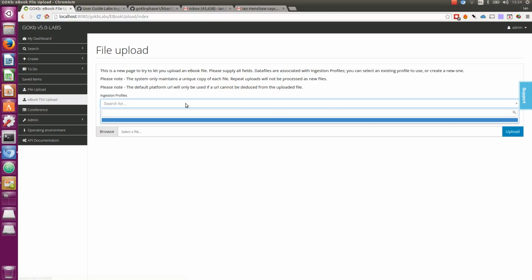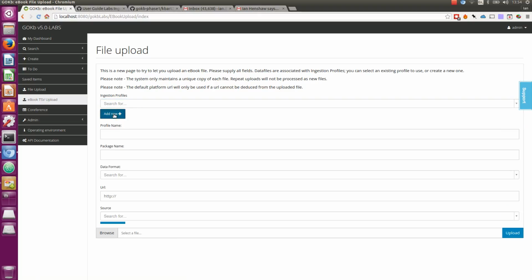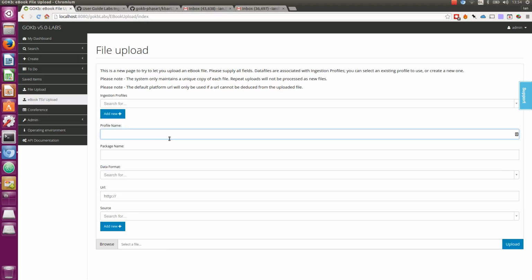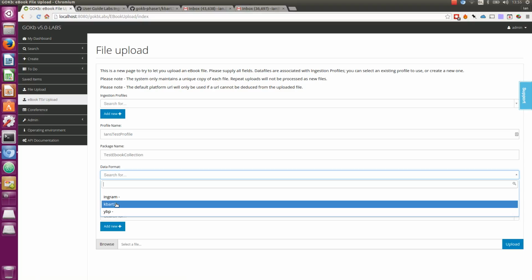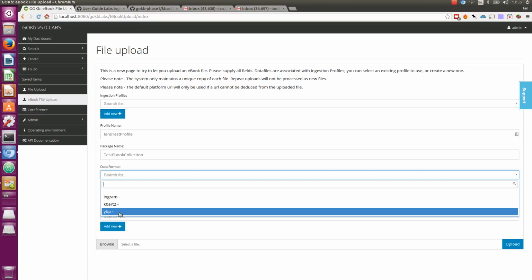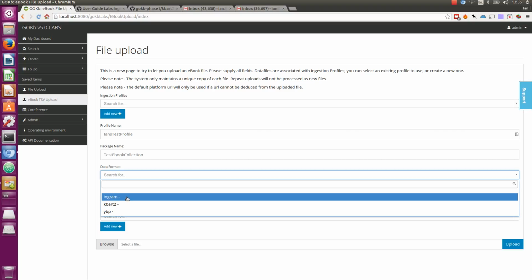Because this is the first time in the system, we don't have any existing profiles, so I'm going to select Add New, and this is going to be Ian's test profile. And the package name is going to be Test eBook Collection. We have defined three data formats so far. So we have native KBART2, which are easy to ingest. We have a specific subclass of that for the Yankee Book Peddler import and an Ingram import. And this method's extensible, so we can add different configurations of TSV ebook files as we go forward.